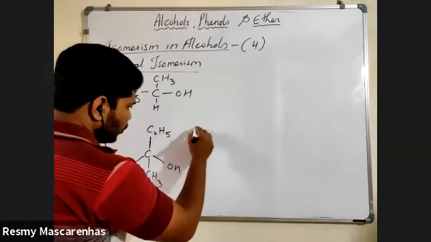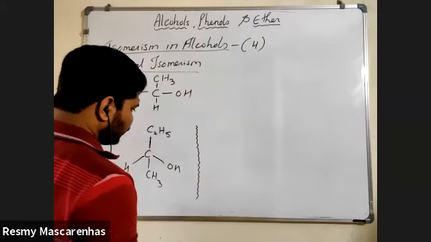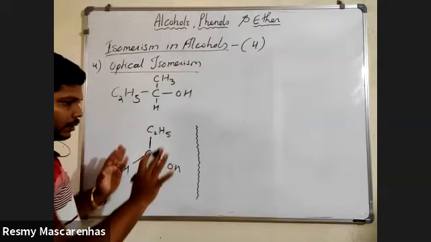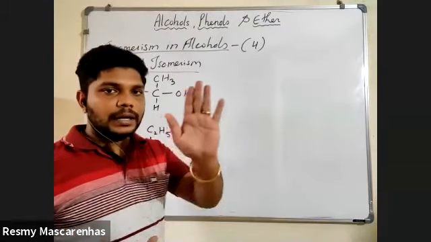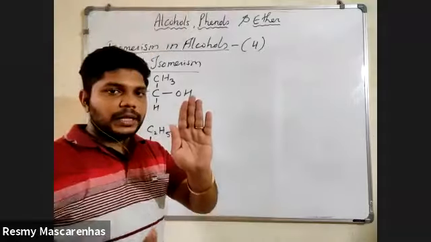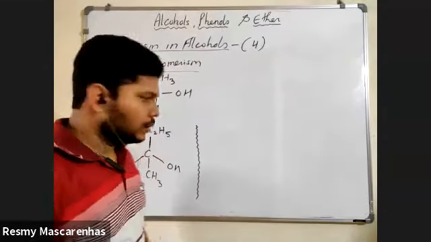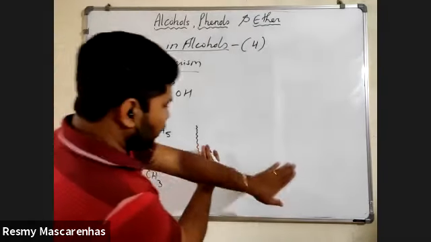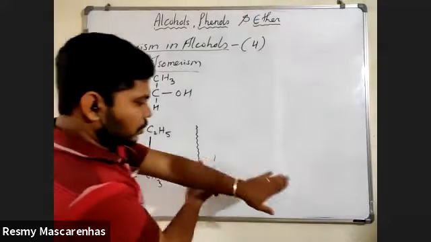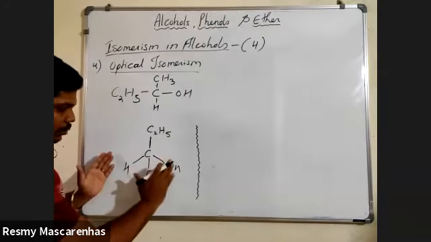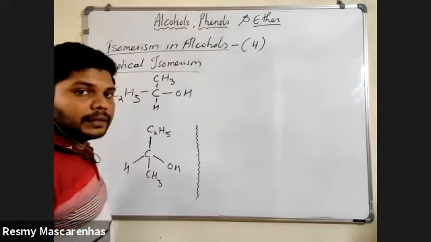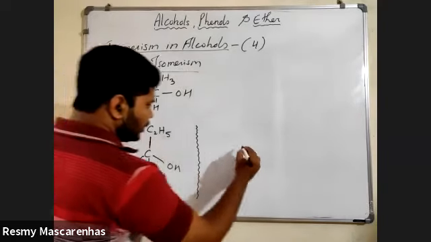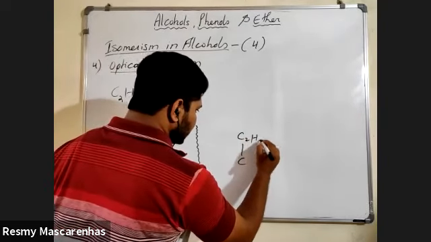Then what you have to do? You have to place a mirror. You need to place a mirror here. Okay, now you know how it looks in the mirror. If you keep a hand in front of a mirror, what exactly do you see? So take this molecule and put it like this. This molecule you have to twist and put it there. This is how it will look in the mirror. So carbon at the center will remain as it is. This C2H5 will remain as it is.